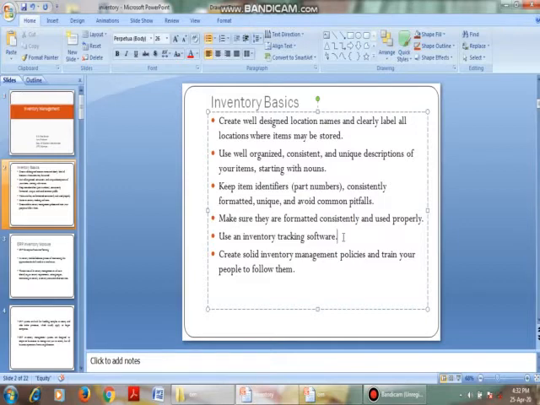Okay. Create solid inventory management policies and train the people to follow them. That is, we have to create policies: how to maintain the inventory, how much inventory has to be maintained, what stock we have to maintain, what the margin stock is. I'll tell you a simple example. We need 100 bags of chemical, a raw material, for our production process.